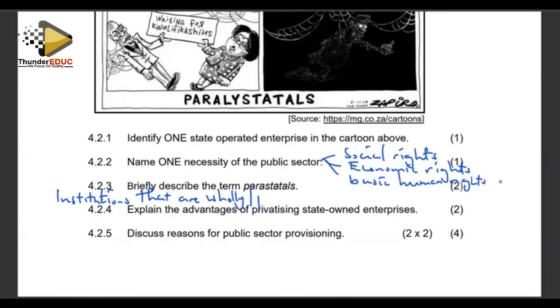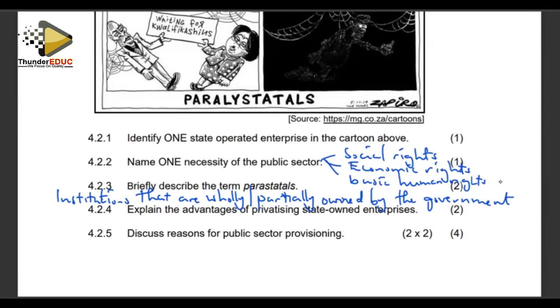Like these ones indicated here, some are wholly and some are partially owned by the government. Those are parastatals.